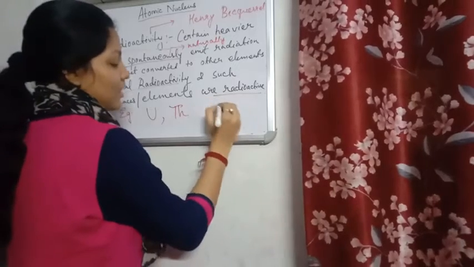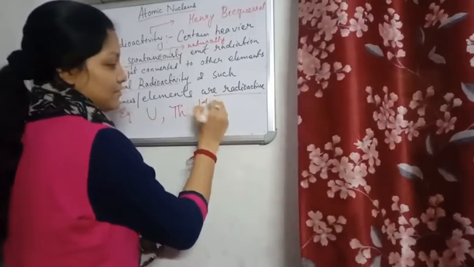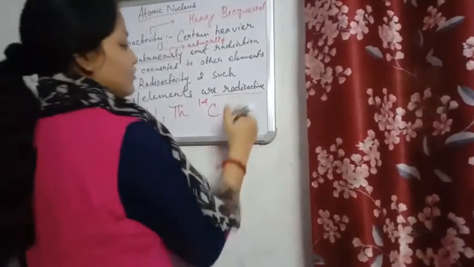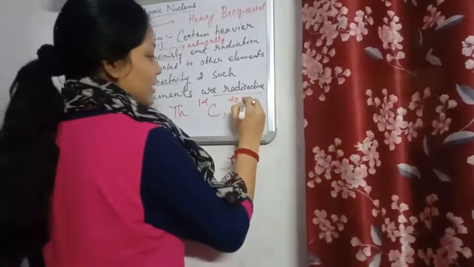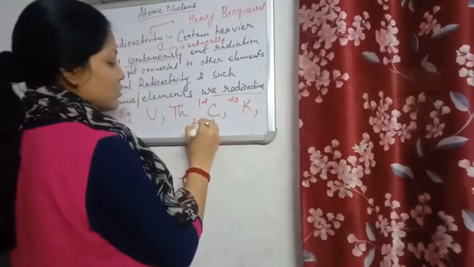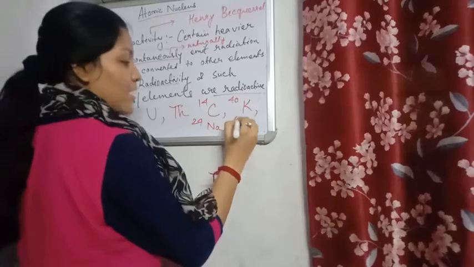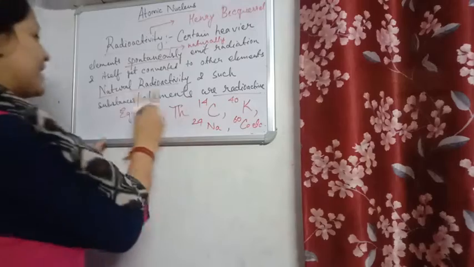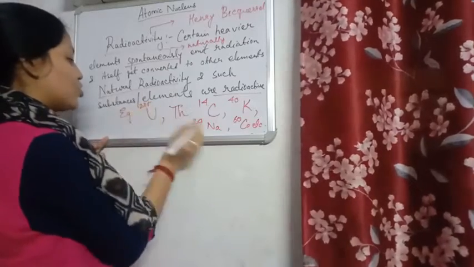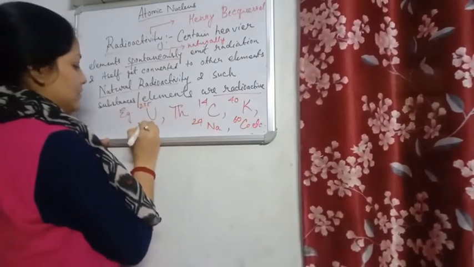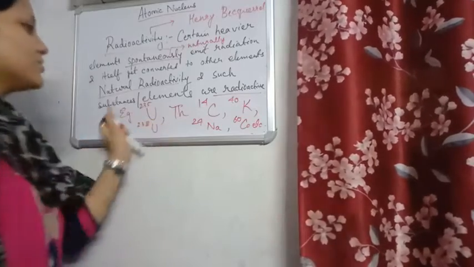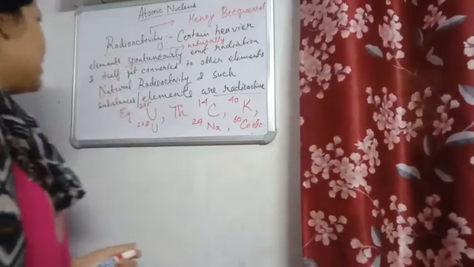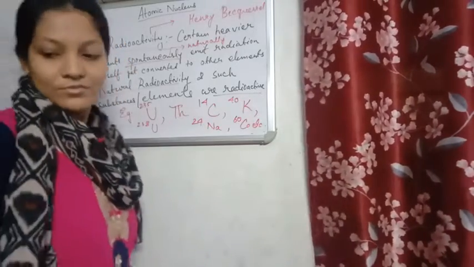For example, carbon 14, potassium 40, sodium 24, cobalt 60, etc. And uranium, basically we have 235 or 238 uranium. So these are a few radioactive elements. We are going to do the examples of these elements in detail afterwards.